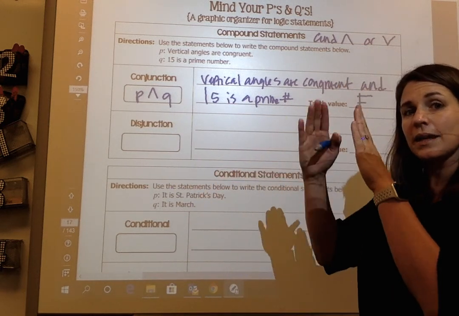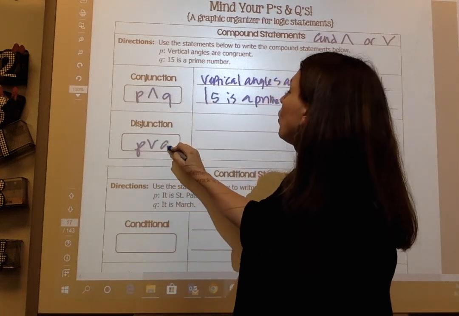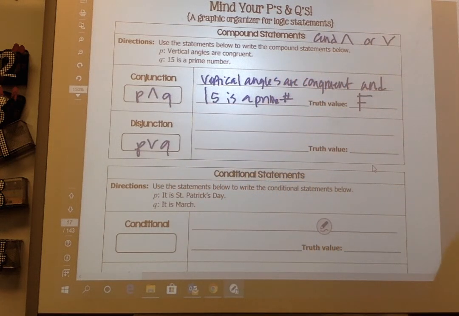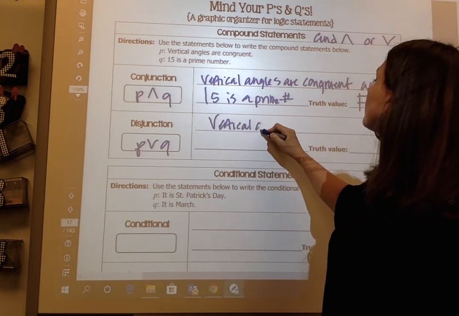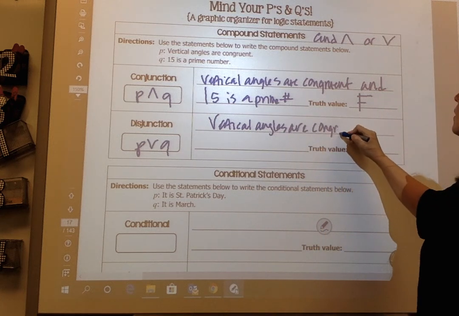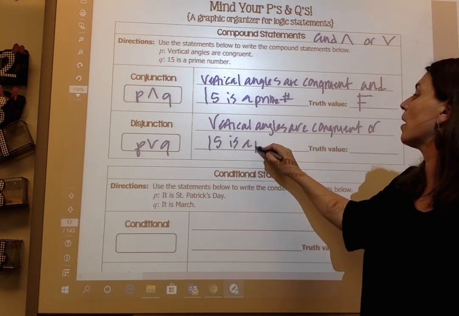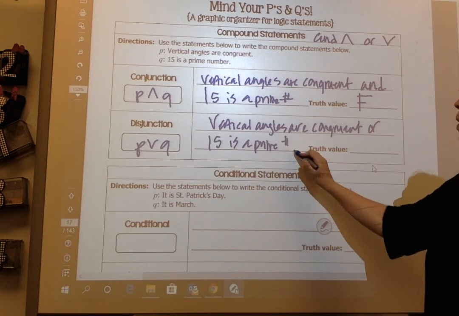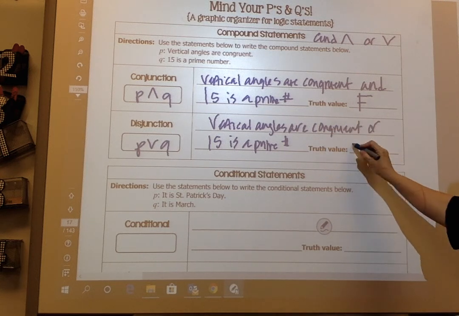So remember, for an and statement, both of them have to be true. A disjunction says P or Q. So now I can say vertical angles are congruent, or 15 is a prime number. Remember, only one of them has to be true. And yes, vertical angles are congruent, so my truth value here is true.